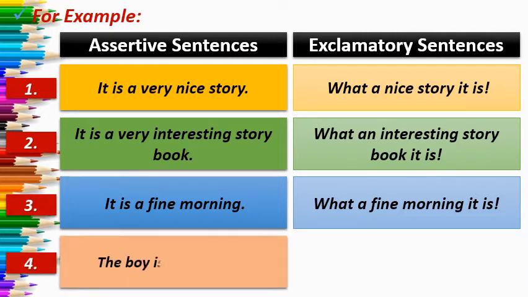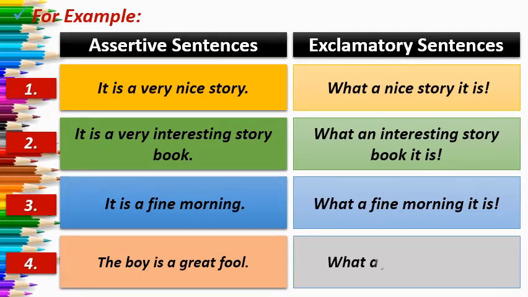Number 4: the boy is a great fool. So the sentence will be: what a fool the boy is. So whenever you get a very or a great in the assertive sentence, then when you convert it into an exclamatory sentence, you have to use what plus a or an, and then follow the structure.